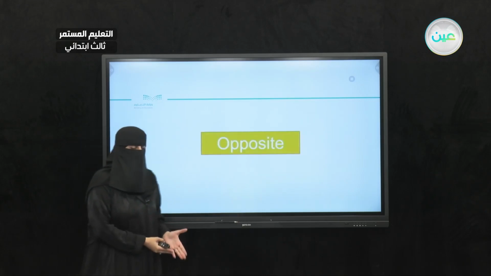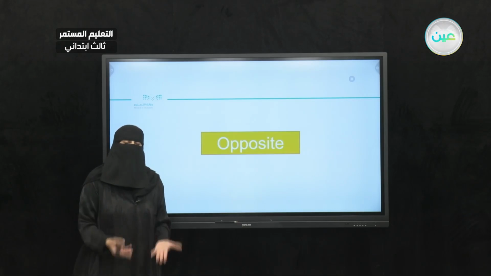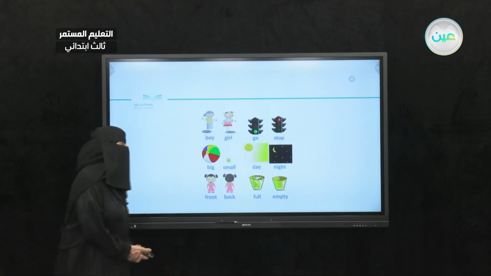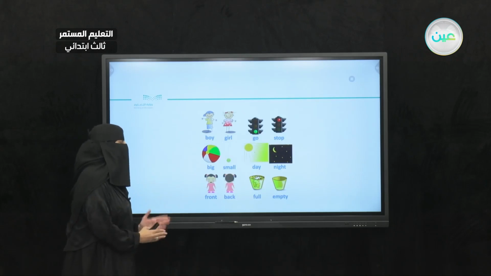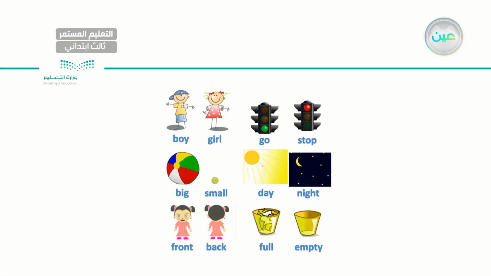Now, as I mentioned earlier, we will be talking about opposites. What do I mean by opposite? Let me explain here. Here I have certain nouns or certain adjectives that are opposite of each other. For example, I have boy, girl. I have go sign, stop sign. Big, small, day, night, front, back, full, and empty.